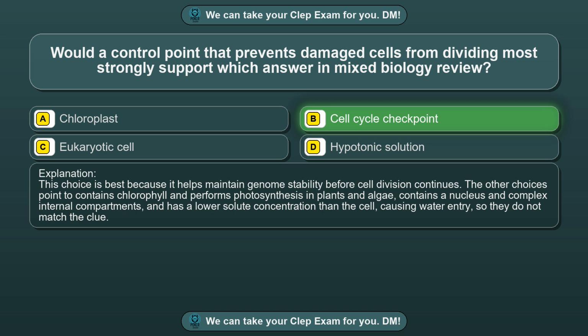The other choices point to contains chlorophyll and performs photosynthesis in plants and algae, contains a nucleus and complex internal compartments, and has a lower solute concentration than the cell, causing water entry, so they do not match the clue.